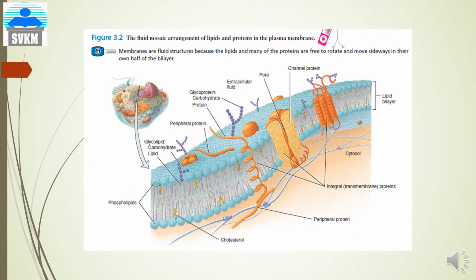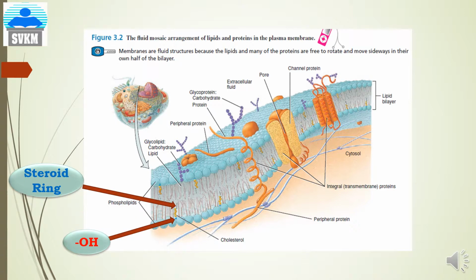Here we can see the tiny blue part, which is the hydroxyl group of cholesterol. It is attached to the polar group of the phospholipids, and after the yellow circle there is a thread-like structure, which is the steroid ring, attached to the non-polar part of the phospholipids, or the fatty acid tail of the phospholipids.